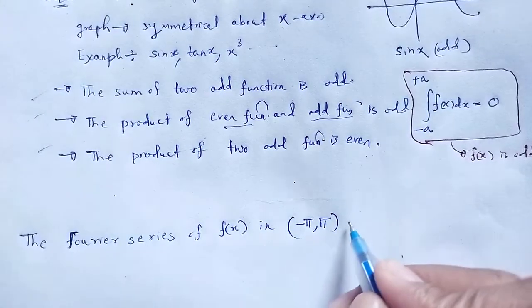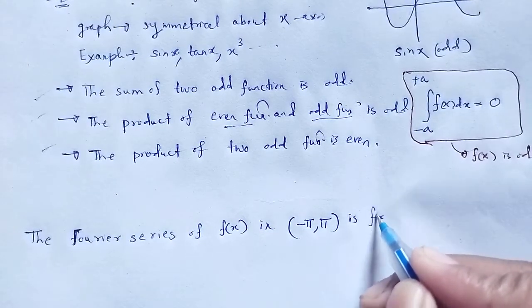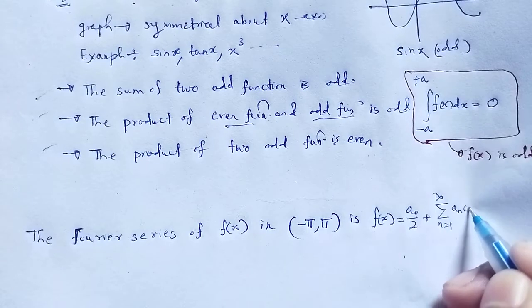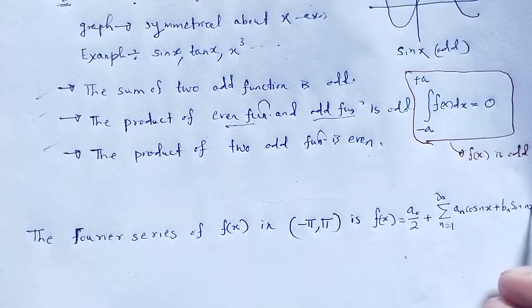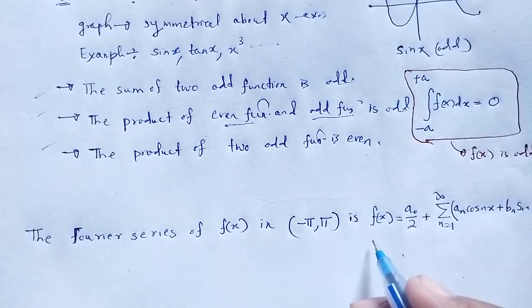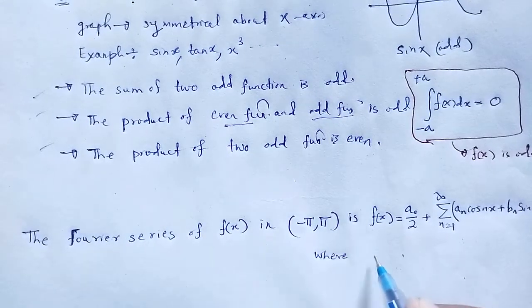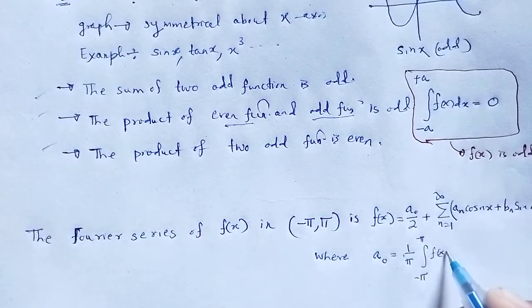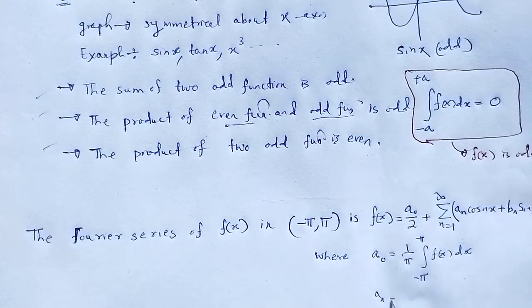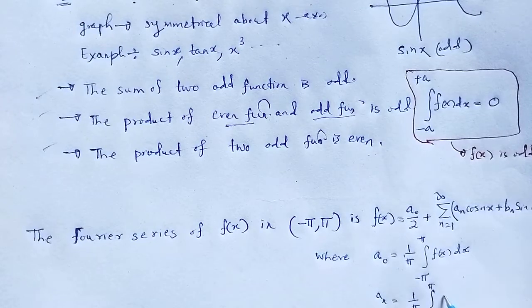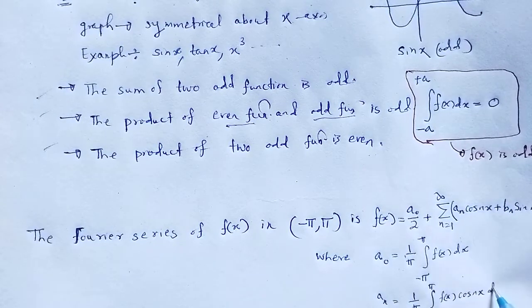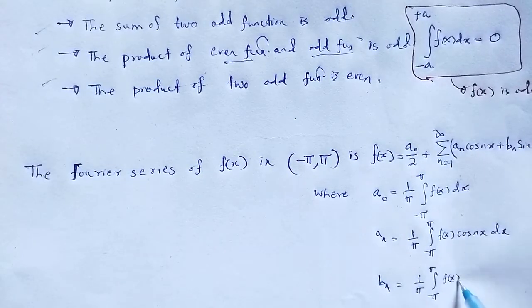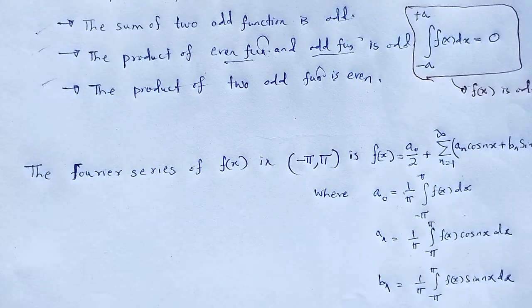The Fourier series is f of x equal to a naught by 2 plus summation over n equal to 1 to infinity of a n cos nx plus b n sin nx, where a naught is equal to 1 by pi integration from minus pi to pi f of x dx, and a n is equal to 1 by pi integration from minus pi to pi f of x cos nx dx, and b n is 1 by pi integration from minus pi to pi f of x sin nx dx.